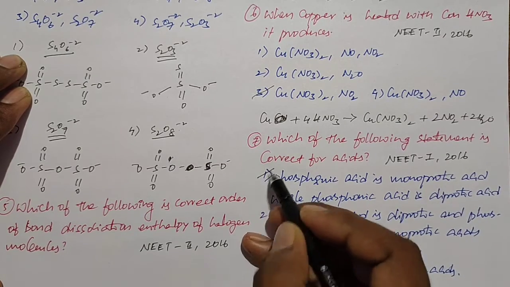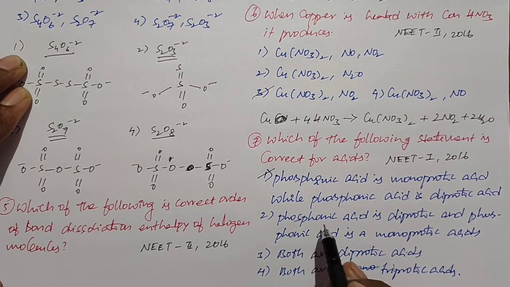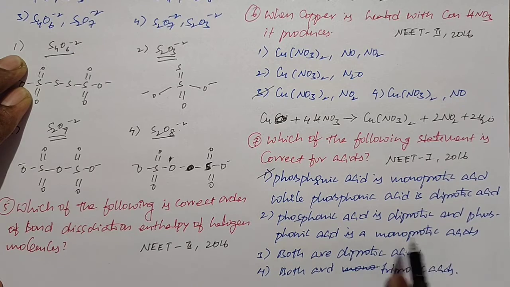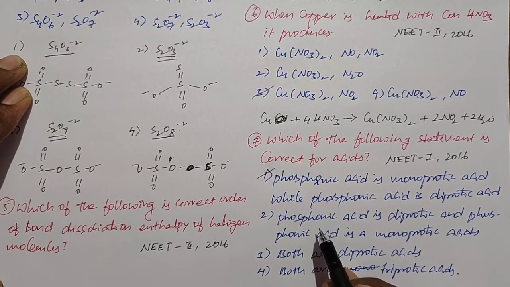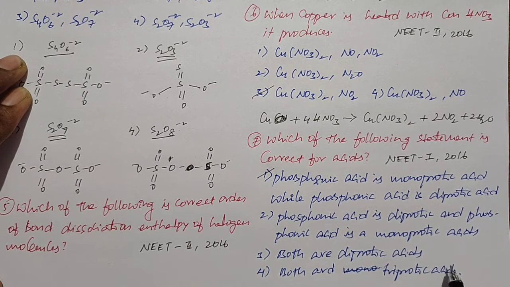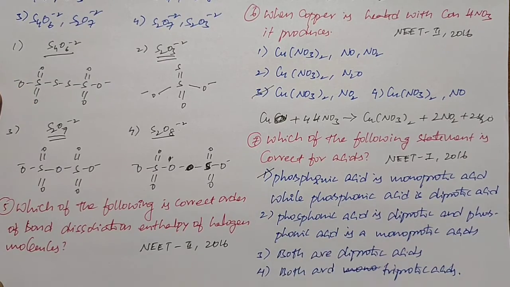So first statement is the right option. Based on the second option, phosphonic acid is diprotic and phosphoric acid is monoprotic, which is the reverse of the first option. So the second one is wrong, and the third and fourth are also wrong. Why? Because both are given as diprotic acids and both are given as triprotic acids. So based on these reasons, the first option is the right option for the given question.